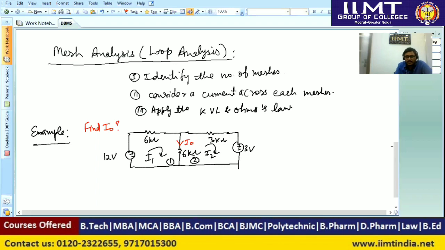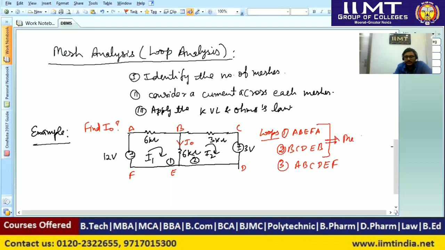So I have considered a circuit here, and there are two meshes. If I write the names here, A, B, C, D, E, and F, there are three possible loops. The first loop is A, B, E, F, A, the second loop is B, C, D, E, B, and the third loop is the outermost loop which contains both these loops, so it will be A, B, C, D, E, F. So there are three loops, but these two loops are independent.